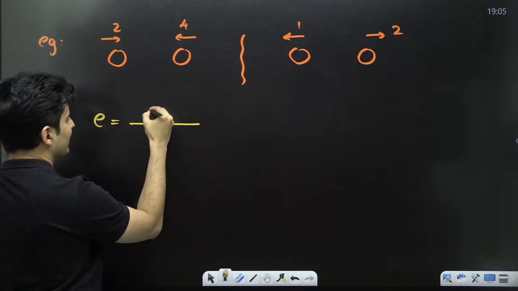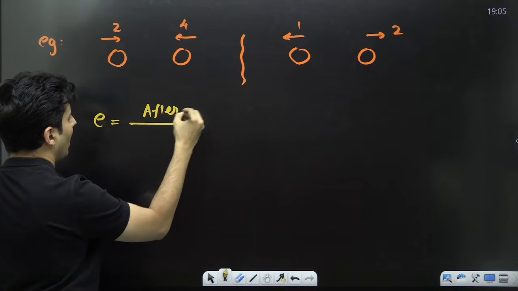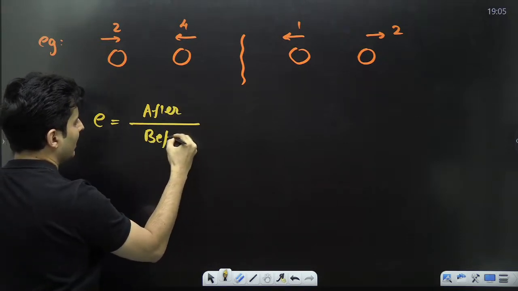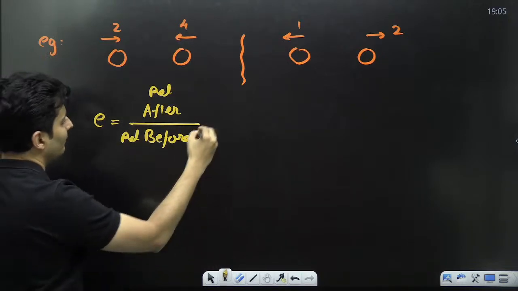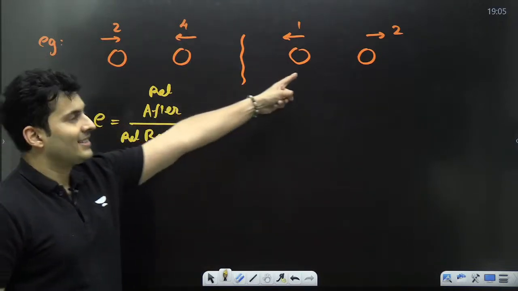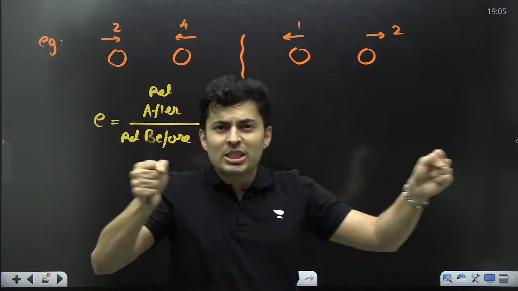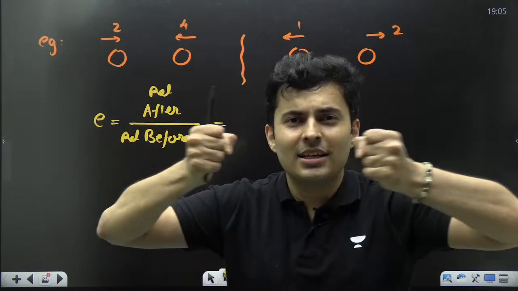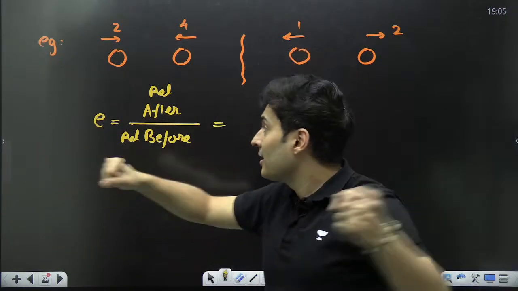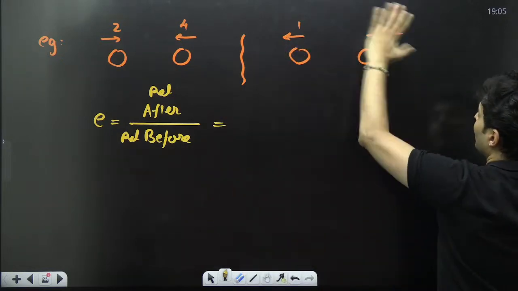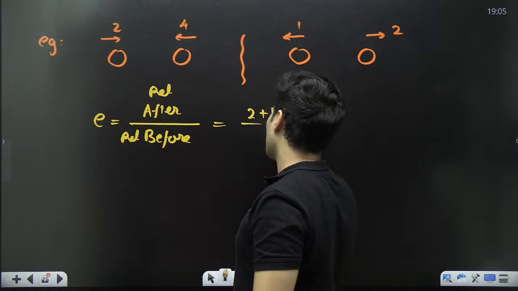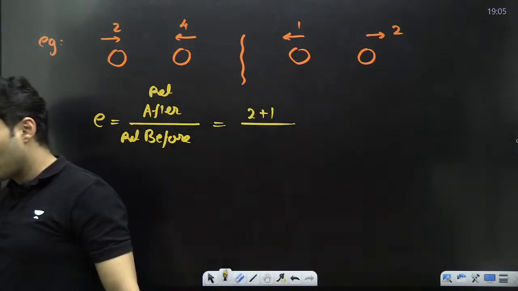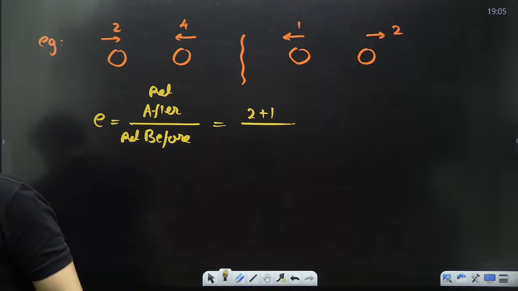Remember, it is always afterwards upon before. After upon before. Everything is relative. Afterwards, this one. Relative speed. What is the relative speed? They are separating, they are going away from each other. This is going 2 this way, this is going 1 this way. Shouldn't it be 2 plus 1? It is speed, it is never negative.